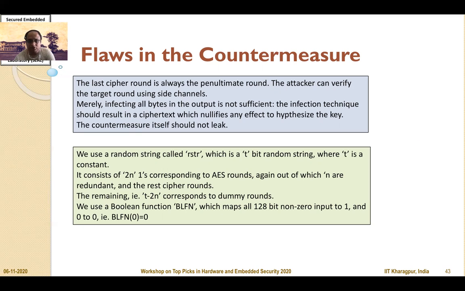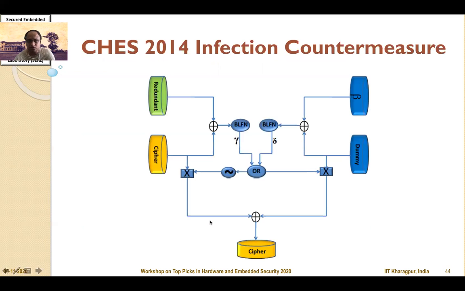Now what we allow is that the dummy round can occur at any location, which means that the penultimate round is not really the cipher round, but there can be a significant number of dummy rounds even after the final cipher round has been completed. We introduce a Boolean function, BLFNF, which maps all 120-bit non-zero inputs to 1, and if the input is 0, it results in a 0 output. Using this, we constructed a countermeasure, which is shown here.